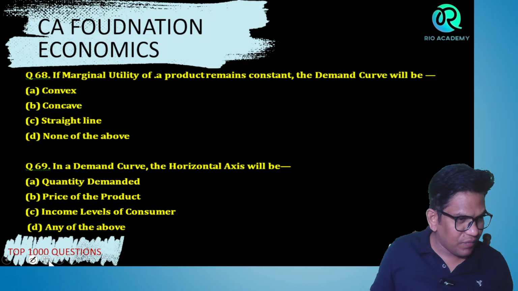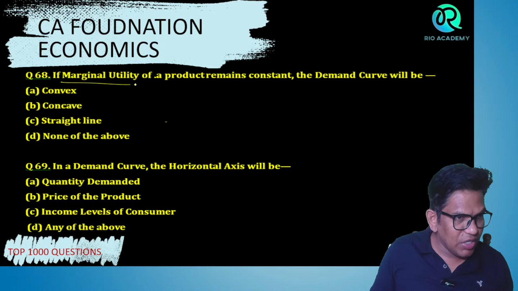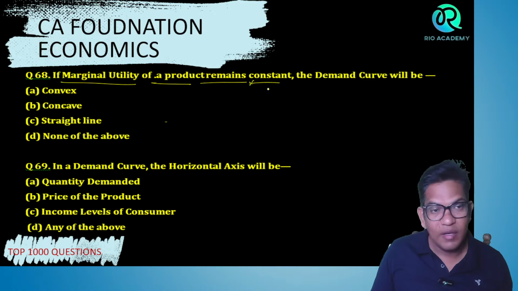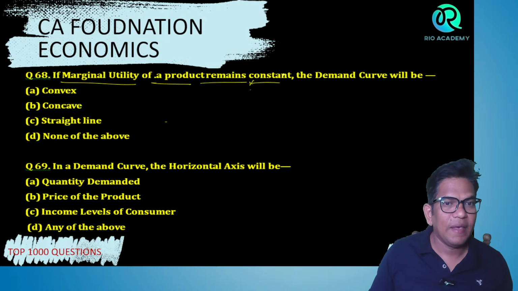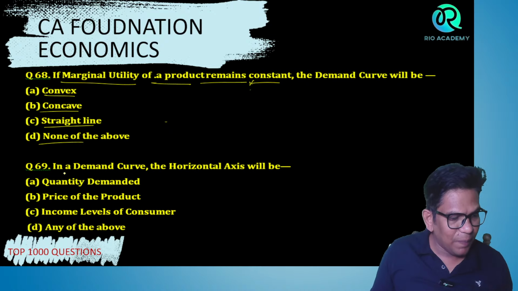If the marginal utility of the product remains constant here, the demand curve will be convex, concave, straight line, none of the above.